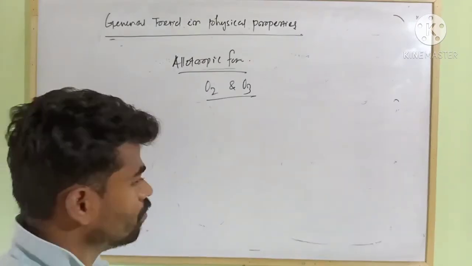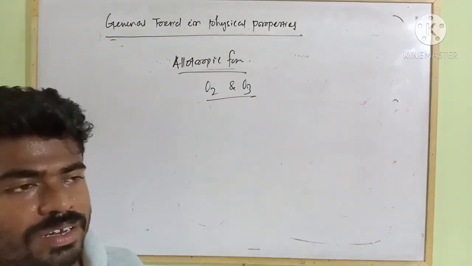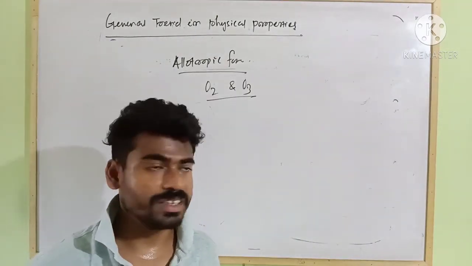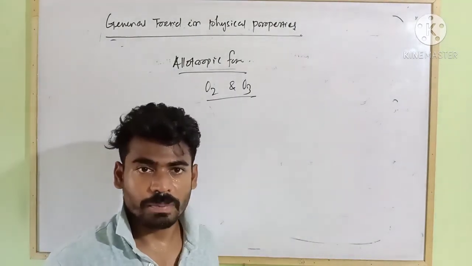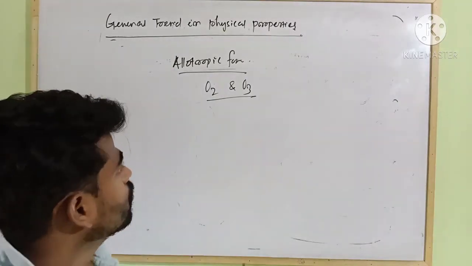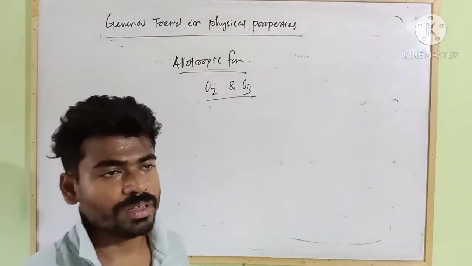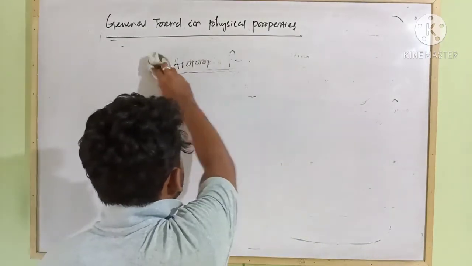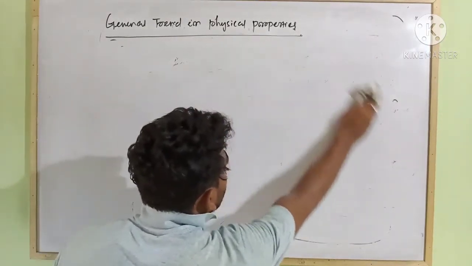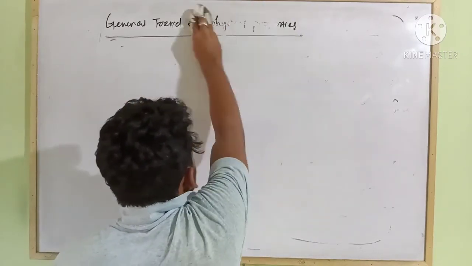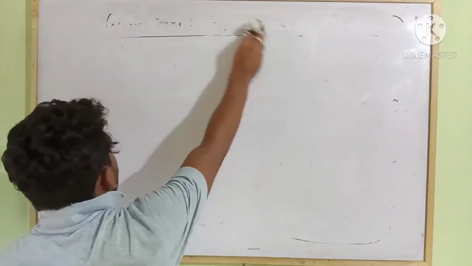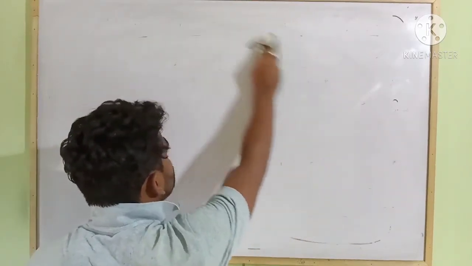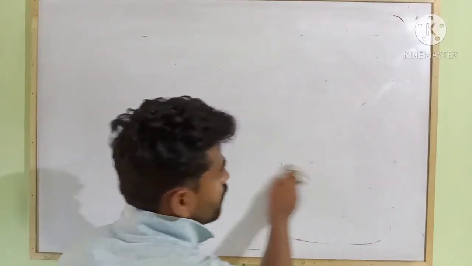Sulfur also exists as monoclinic or orthorhombic forms. And polonium is a rare element. So these are the details of general trending properties of chalcogens or group 16 elements.